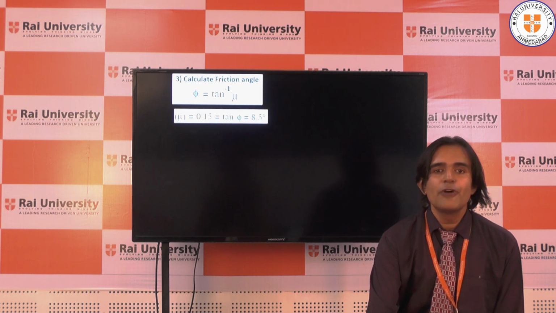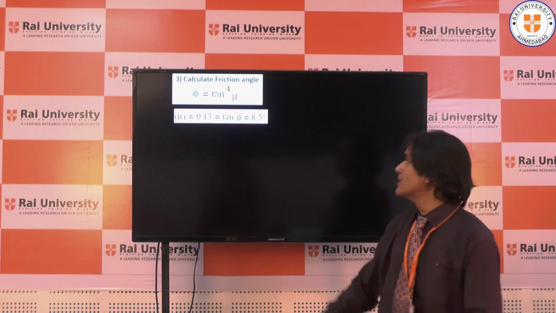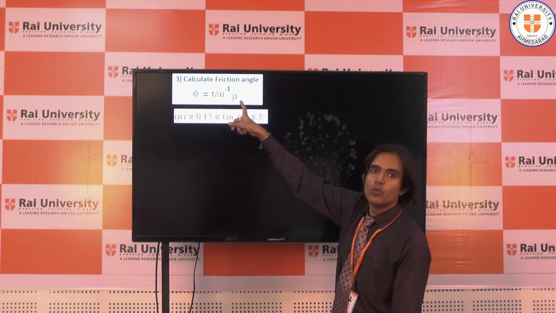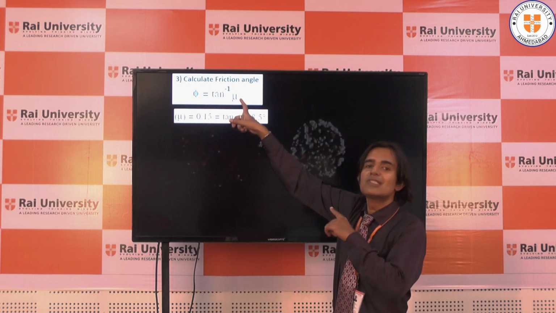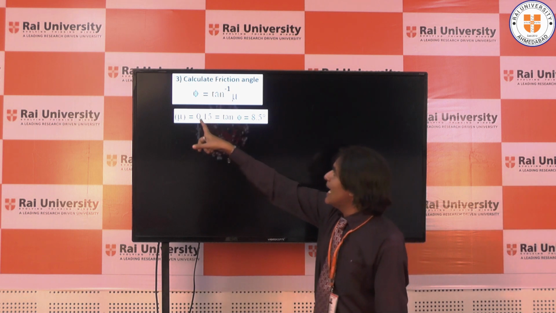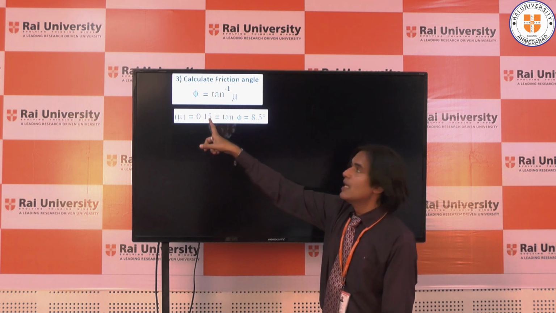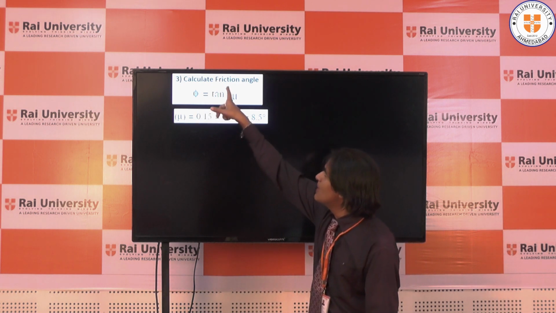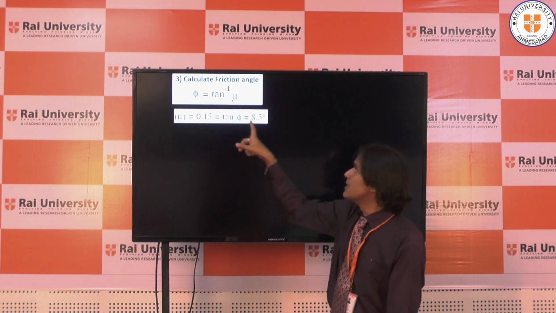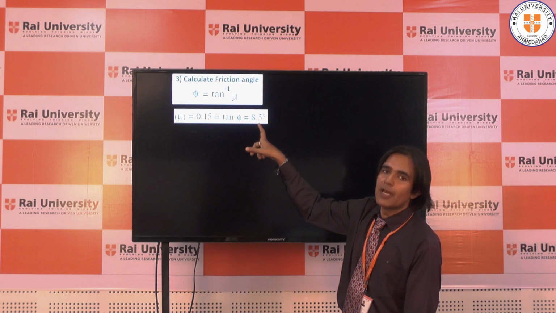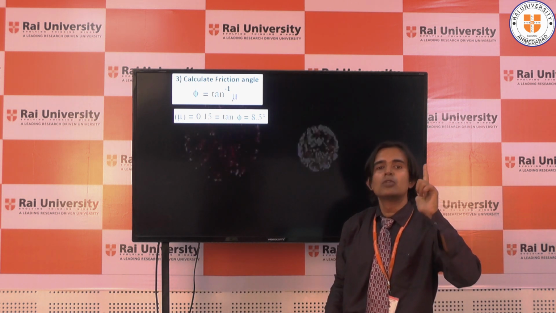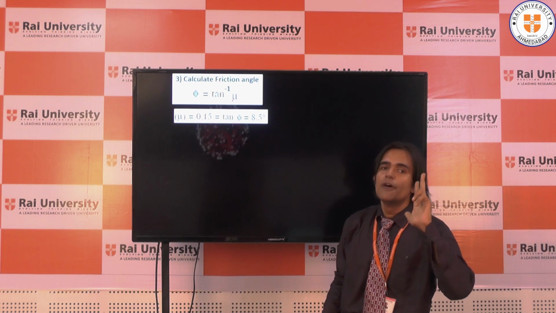Now I want to find the friction angle. Friction angle is denoted by phi. Phi is nothing but tan inverse of mu. Mu is already given. It was given 0.15. So tan inverse of 0.15 is nothing but 8.5. This tan will come this side, it will become tan inverse. So tan inverse of 0.15 is 8.5. So three things I have found out. I have found out lead. I have found out helix angle. I have found out friction angle.